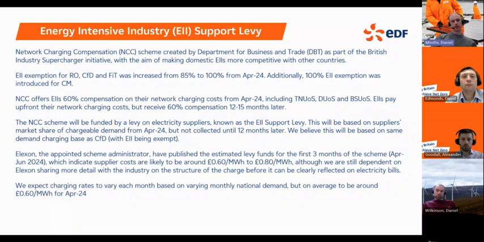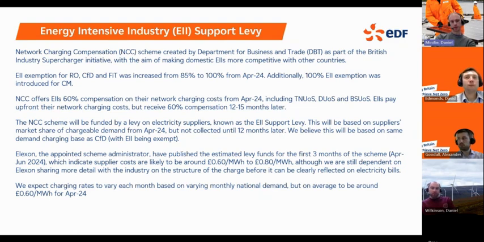The first part is an increase to the existing exemptions for RO, CfD, and FiT from 85% to 100%, and that came into force April this year. At the same time, they also introduced a 100% exemption for the capacity market supplier charge, whereas previously there was no exemption for that. The second part is this network charging compensation scheme, which, as the name suggests, is a compensation scheme rather than an exemption.